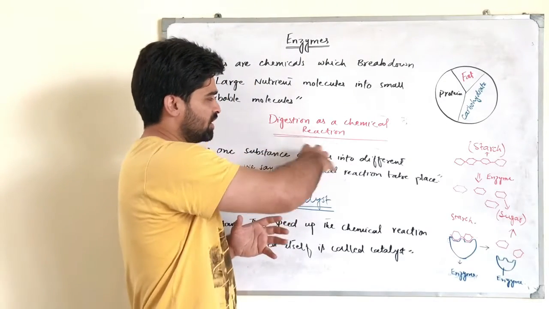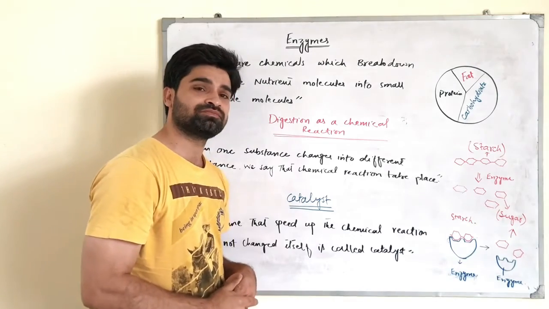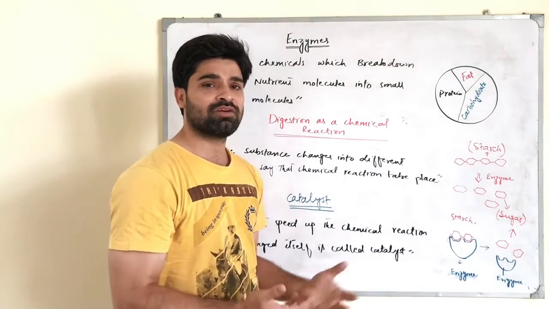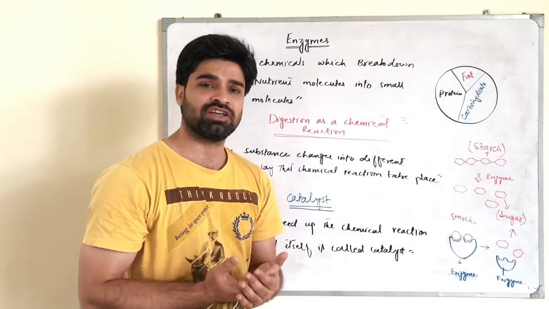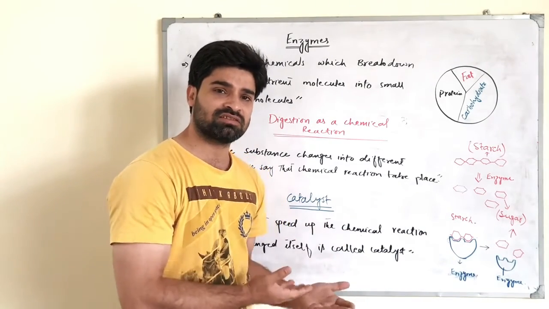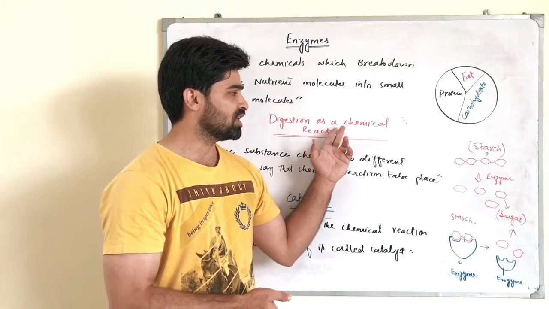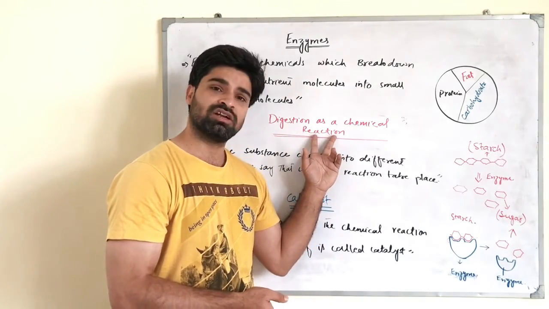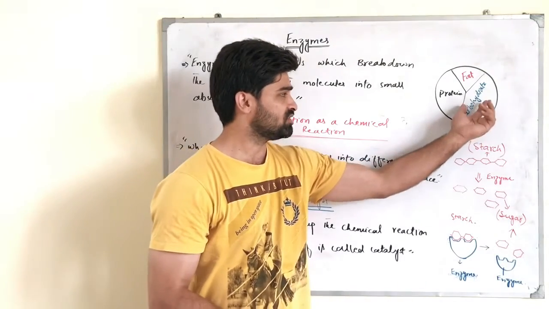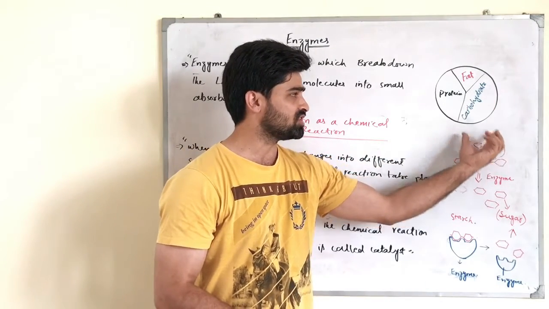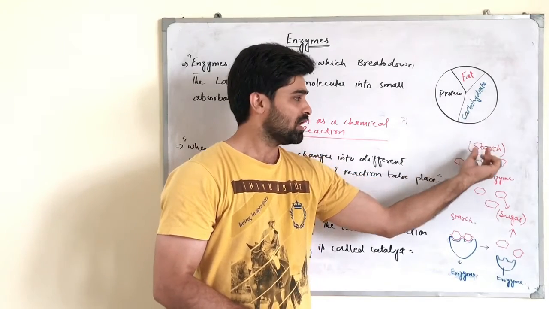Let's take an overview of digestion as a chemical reaction. My dear students, as I have told you earlier, digestion is of two types. One kind is mechanical digestion and the other kind is chemical digestion. In the chemical digestion, that means a chemical reaction takes place. Starch is one kind of carbohydrate which is present in our food.